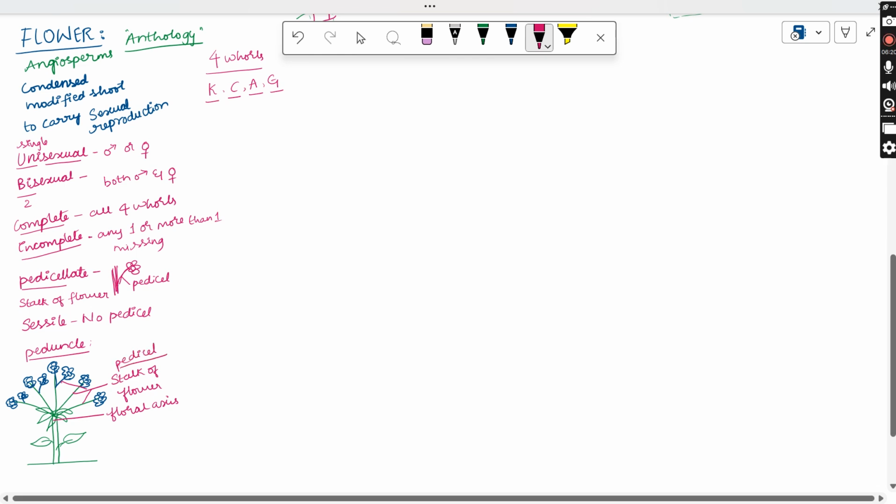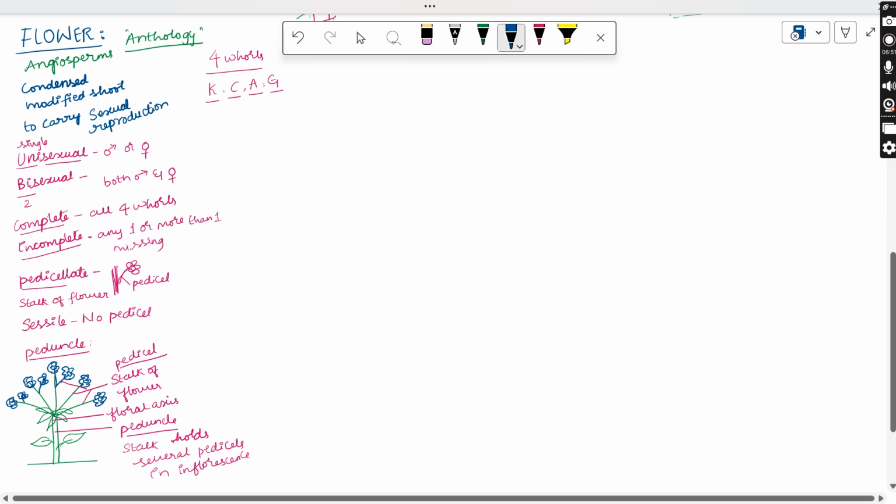And what is a peduncle? A peduncle is the stalk of an inflorescence, a stalk that holds several pedicels. So this is said to be a peduncle. It is also a stalk type of structure, but it holds several pedicels. So all the inflorescence will be held by this peduncle. That is the difference between the pedicel and the peduncle.